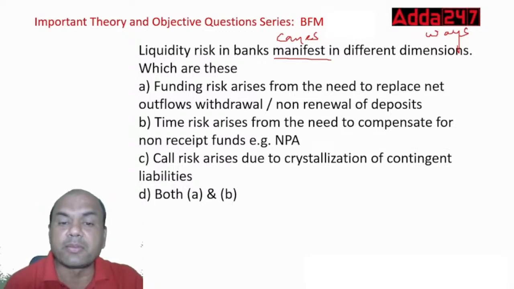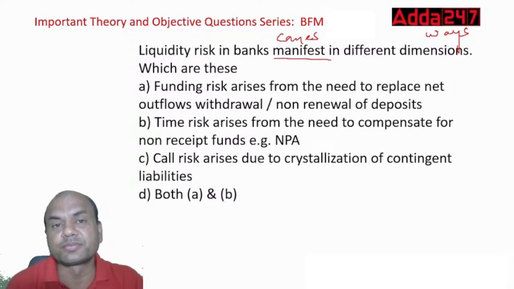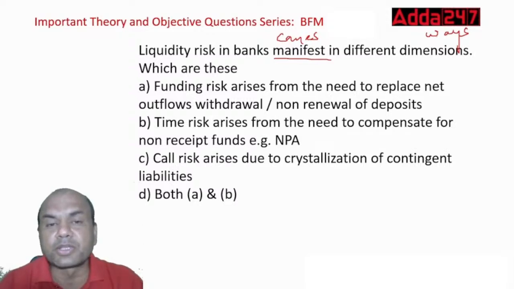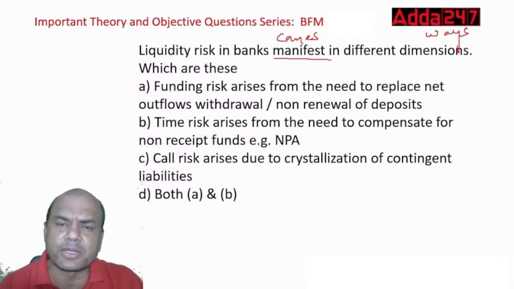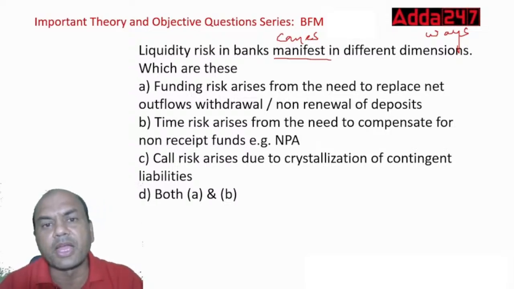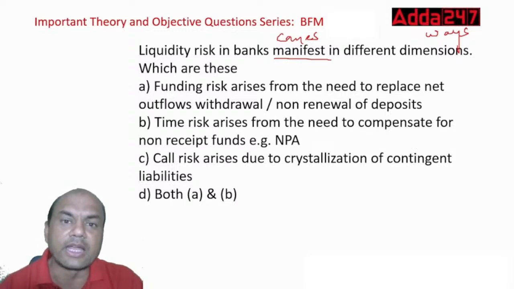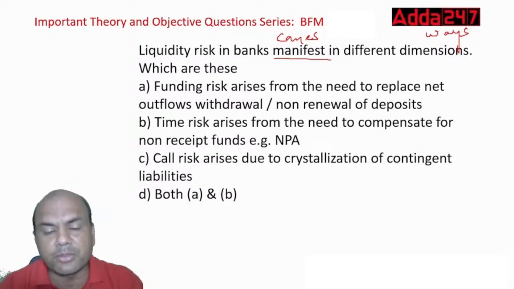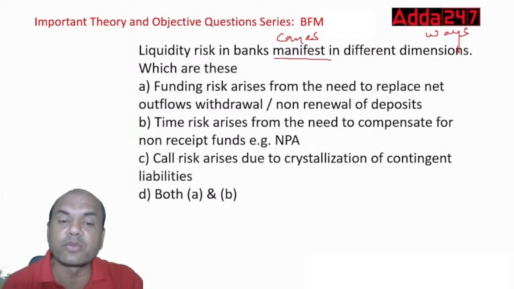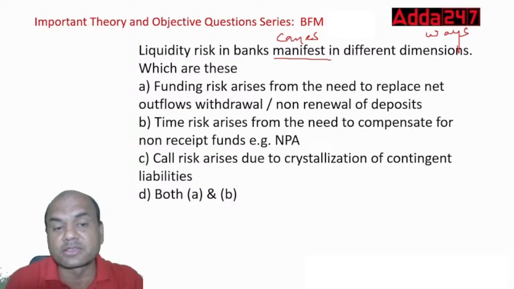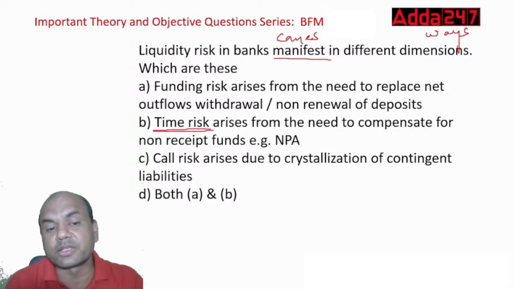Number two, time risk arises from the need to compensate for non-receipt of funds. Basically, suppose I've given a loan. The logic says that person will pay me the EMI, or if a CC is given, that person will pay me the interest, and that interest I'll use for paying the depositors. But if I don't get that interest or EMI, then what? That will also create a time risk. Time risk means at the time I'm not having the funds.